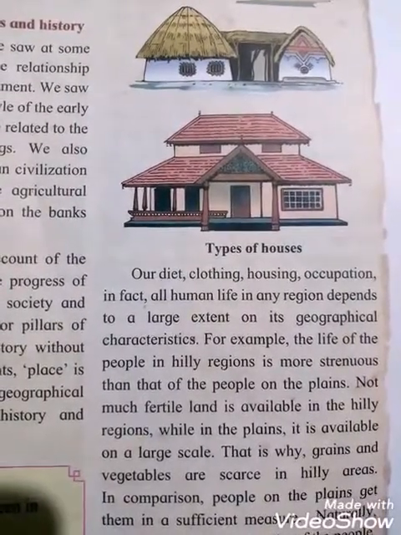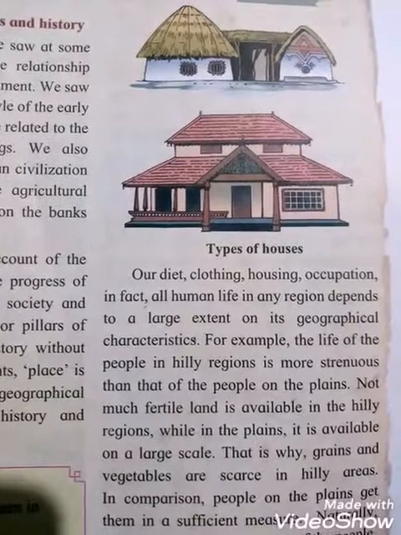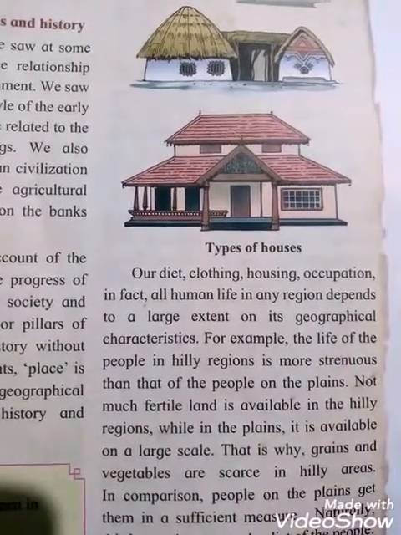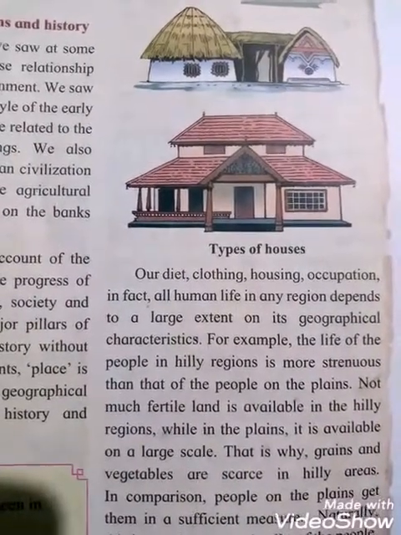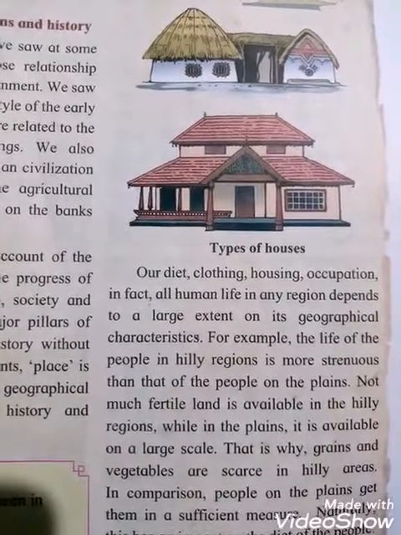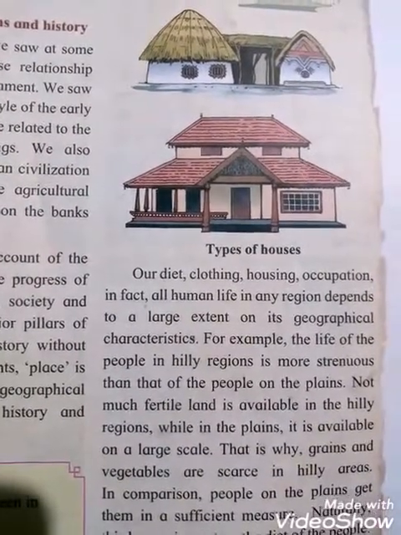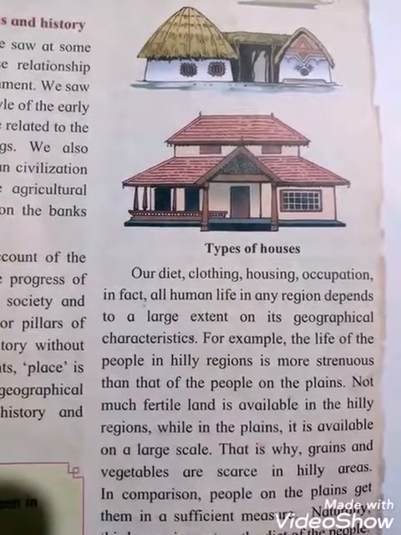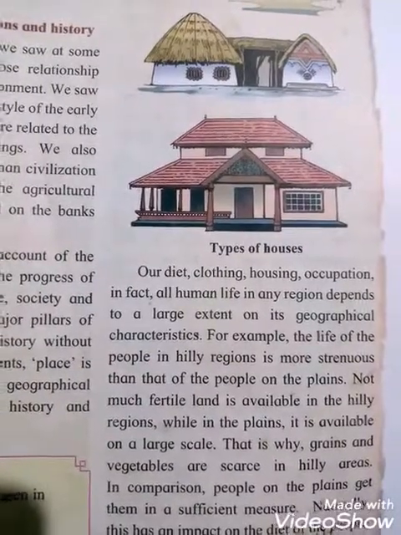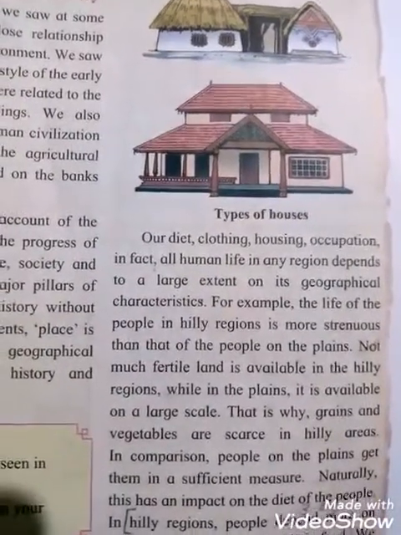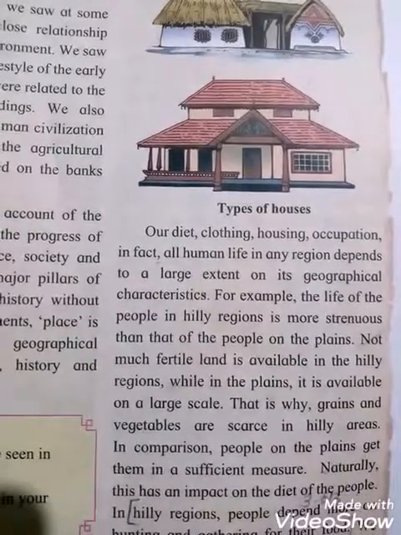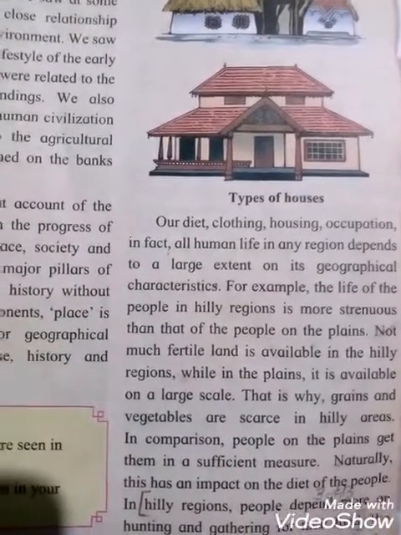And plain areas we can also grow grain and vegetables on a very large scale. But in hilly regions there was very little. Scarce means less. Grain and vegetables are scarce in the hilly areas. In comparison, people on the plains get them in sufficient measure.